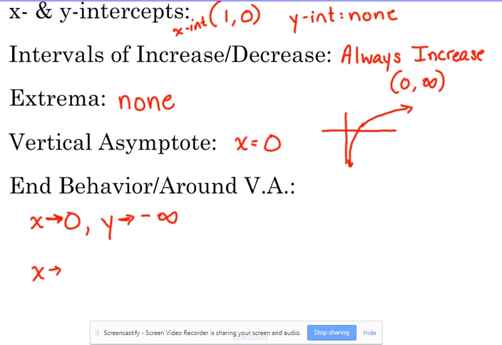And as our x values go to positive infinity, our y values also go to positive infinity, very slowly. Logarithmic growth is pretty slow, especially compared to exponential growth, which is super fast. But it will eventually get to positive infinity if we give it enough time.